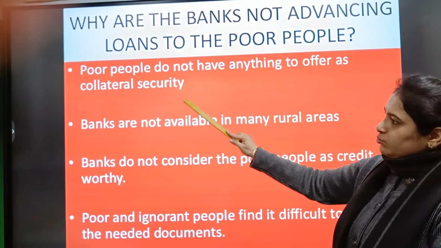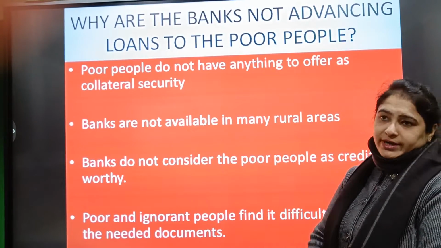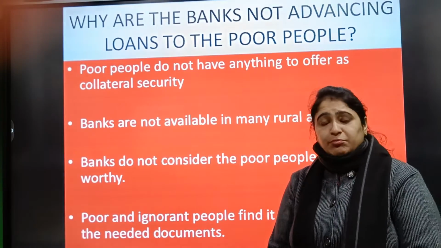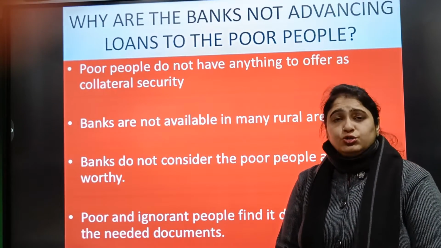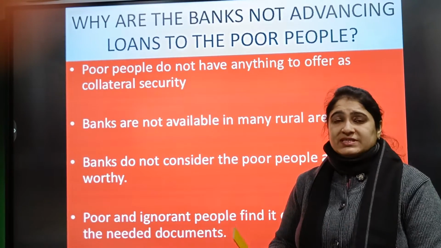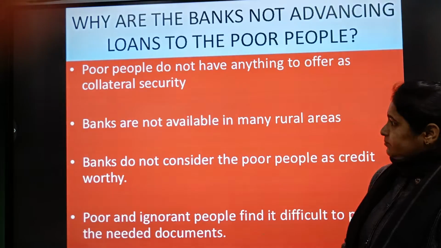Poor people do not have any collateral security. They do not have any physical asset like buildings, vehicles, jewelry, or land, which they can put as collateral, as a physical guarantee to the bank.